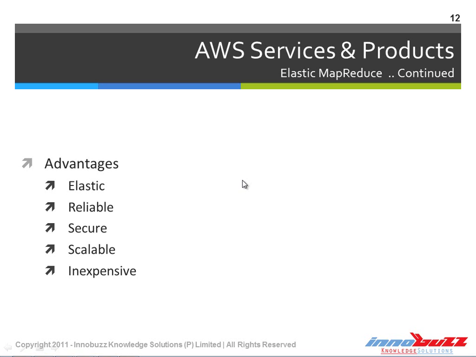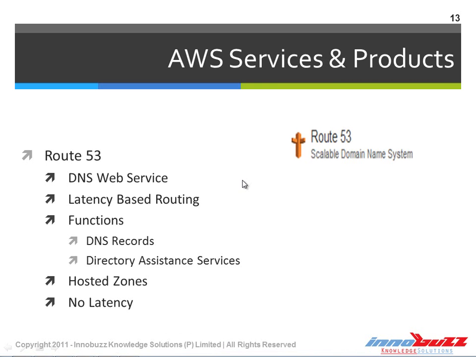Since EC2 compute units are shut down after the job, whenever it's completed, we pay only for what we use. We don't need to manually shut down the instances after the job flow of Elastic MapReduce. When the job flow is completed, it shuts down the instances itself, so it is inexpensive, in other words, compared to any other Hadoop technology that we see in cloud infrastructure today. Now let's check what the other compute and networking components of AWS Web Services are.